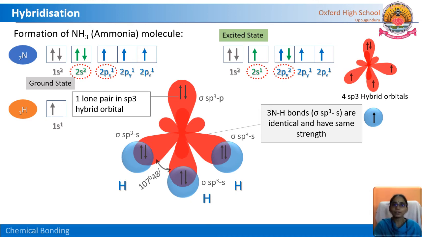What kind of hybridization has taken place in the ammonia molecule? The hybrid orbitals are sp3 hybrid orbitals. The newly formed orbitals are sp3 hybrid orbitals. The kind of hybridization here is sp3 hybridization, because 1s orbital and 3p orbitals intermix and reshuffle their electrons to form 4 sp3 hybrid orbitals. And you have to remember here that one lone pair is present. Because of this lone pair, the bond angle is decreasing.